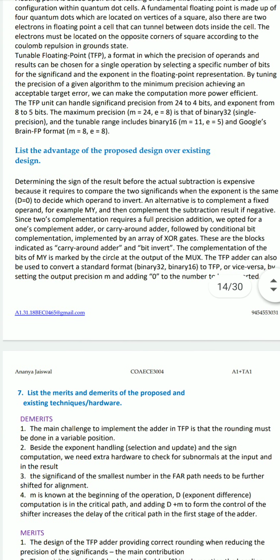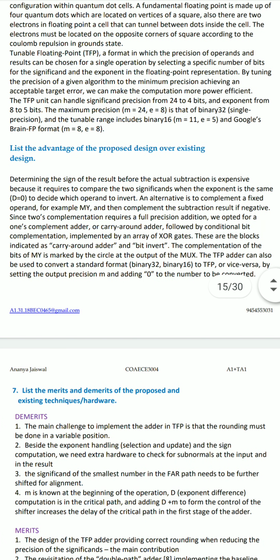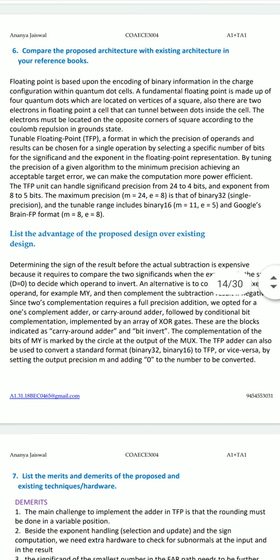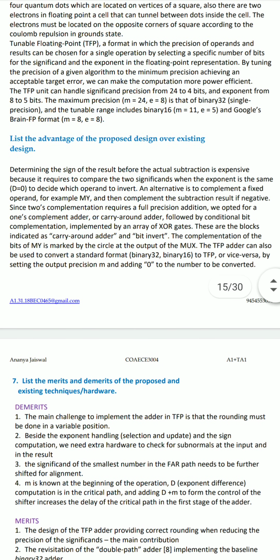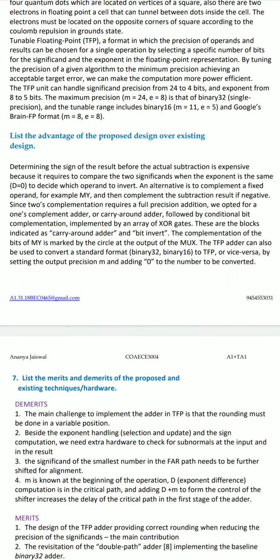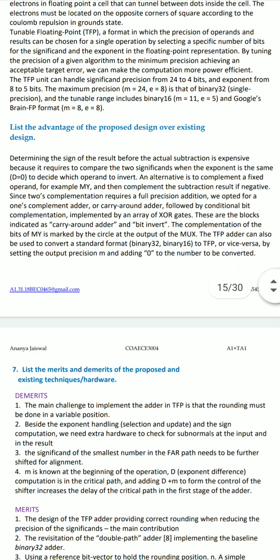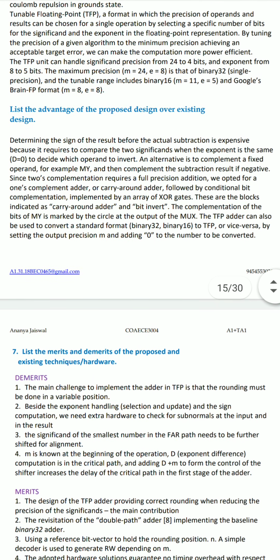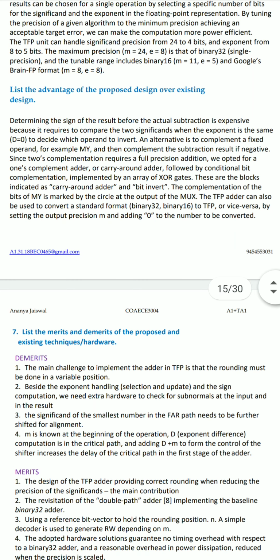Moving on to the next question, to list the advantages of the proposed design over the existing design, which is a part of question number 6, we would like to tell that determining the sign of the result before the actual subtraction is expensive because it requires comparing the two significands when the exponent difference D equals 0 to decide which operand to invert. An alternative is to complement a fixed operand, for example my, and then complement the subtraction result if negative.